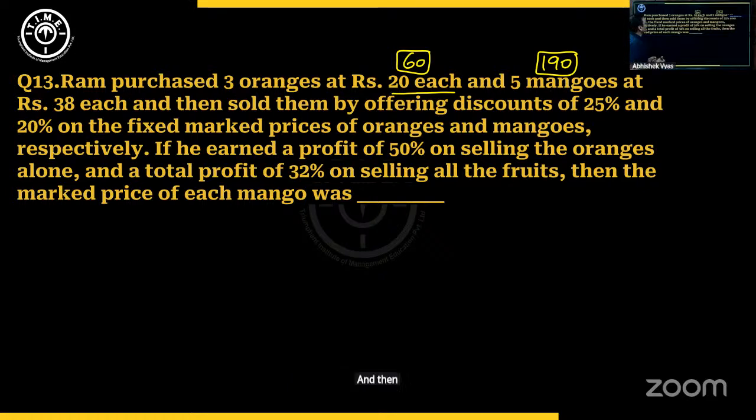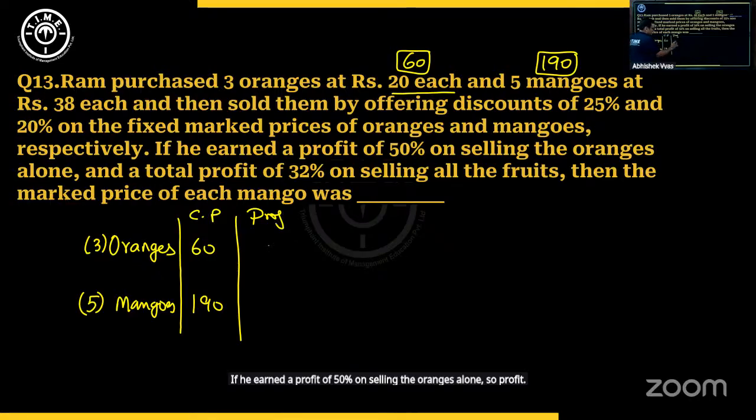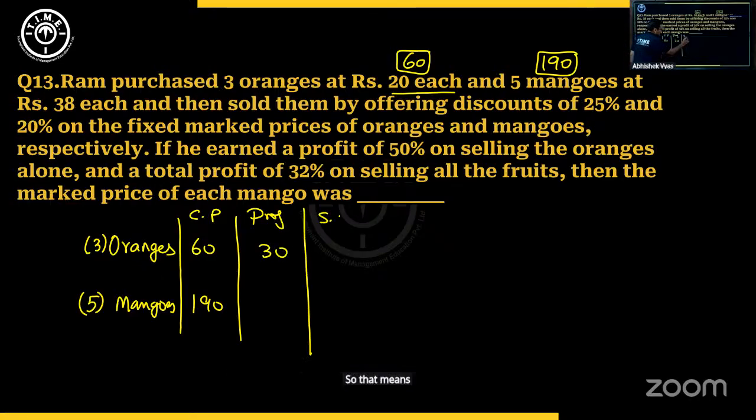And then sold them by offering discount of 25% and 20% on the fixed mark prices of oranges and mangoes. Oranges, mangoes. So what's the cost price of 3 oranges? Cost price is 60 rupees. And here it is 190 for 5. 25 and 20% are the discounts offered. If he earned a profit of 50% on selling the oranges alone, so profit, 50% on 60 will be 30 rupees profit. So that means the selling price will be 90.